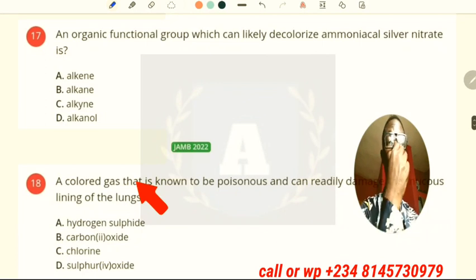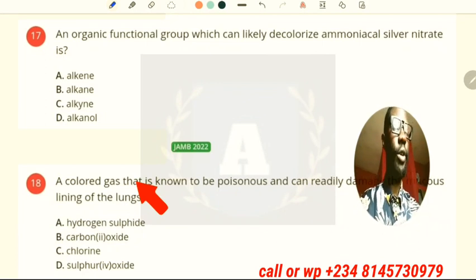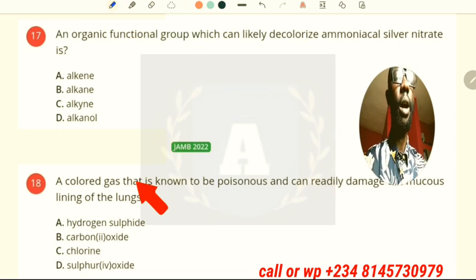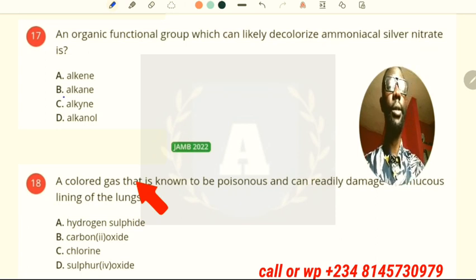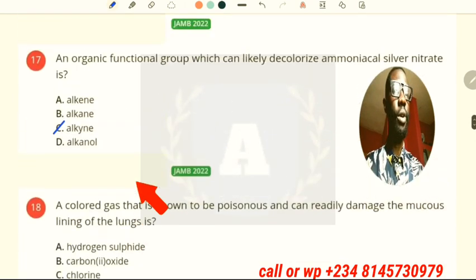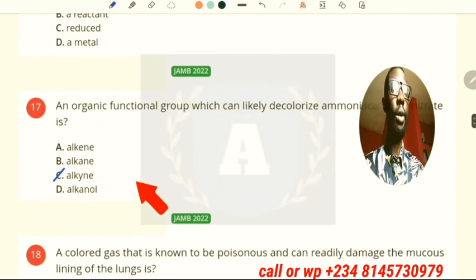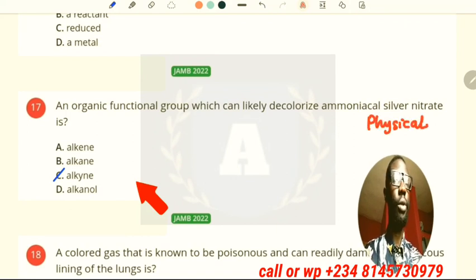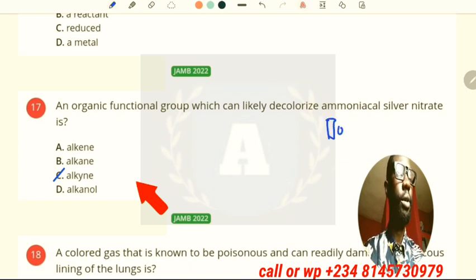Zinc has been oxidized. Now the 17th question: an organic functional group which can likely decolorize ammoniacal silver nitrate is an alkyne. It will decolorize it. Now, in the next question, sorry, this is also an organic chemistry question, so you need to know that this is an organic chemistry question. This is not physical chemistry. This is organic.